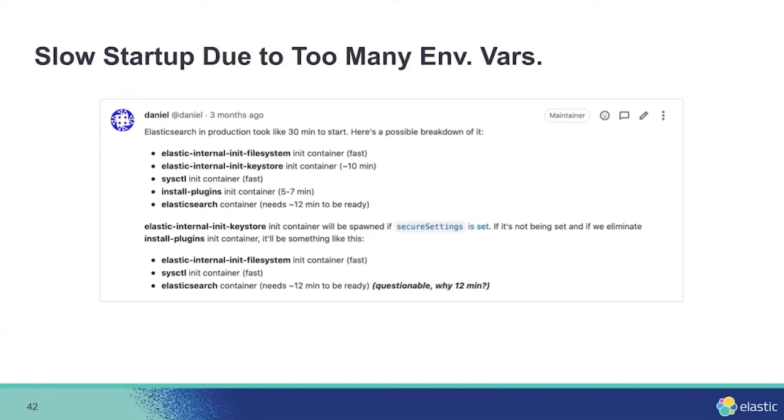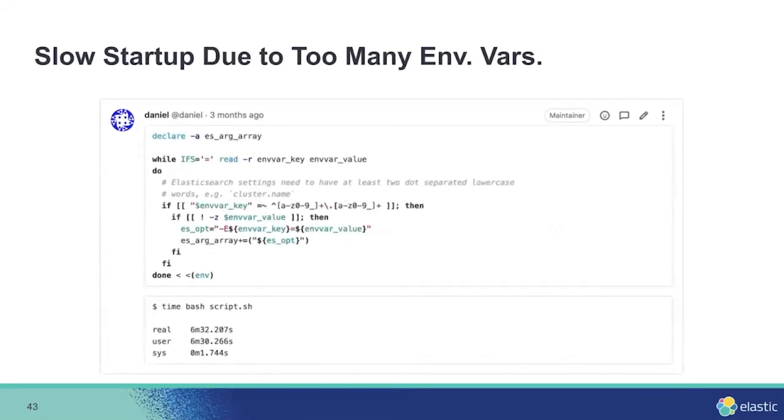So we started to do some profiling and we saw that Elasticsearch containers need like 12 minutes to be ready. So we are thinking that there might be something wrong with it. So we are investigating, and we found out that there is a startup script. The script will be run before running the JVM, and the script itself will iterate over environment variables. And we can see here that it takes 6 minutes to be done. So we are thinking, do we really have a lot of environment variables? This will be taking a long time.